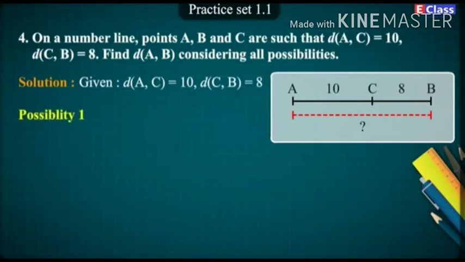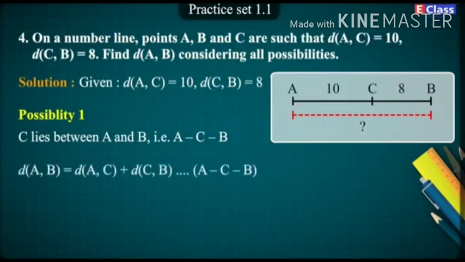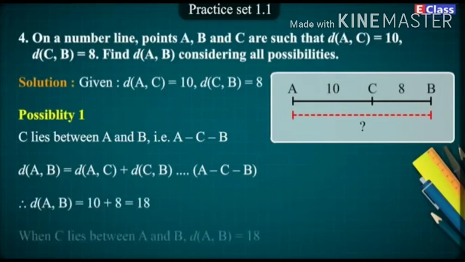Possibility 1. C lies between A and B, that is, A-C-B. Distance of AB is equal to distance of AC plus distance of CB, as A, C and B are collinear. Therefore, distance of AB is equal to 10 plus 8, which is equal to 18. When C lies between A and B, distance of AB is equal to 18.